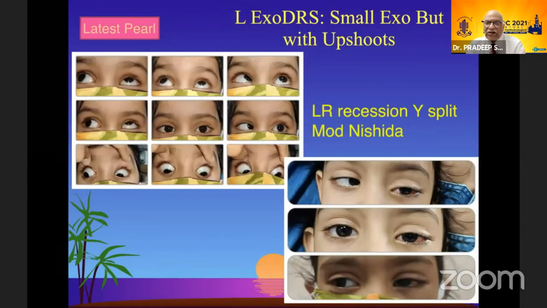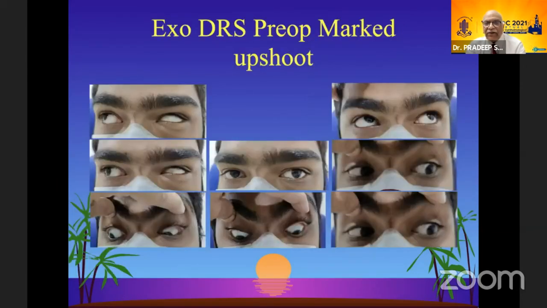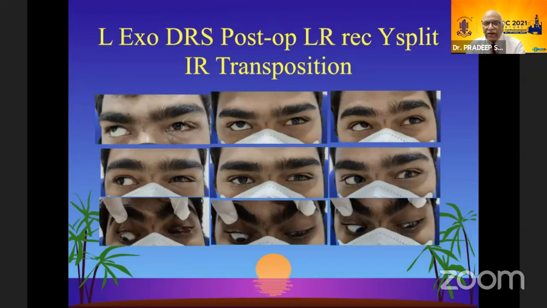To improve abductions in exo-DRS, nowadays we are doing a modified Nishida procedure, and this is showing you the pre-op and the post-op of a girl who had a lateral rectus Y split done, and after that we have done a modified Nishida to improve the abduction. Even an inferior rectus transposition can be done, preferably in cases which have a marked upshoot or a primary position hypertropia. This is what was done, and you can see the improvement in the control of the upshoot which was there.